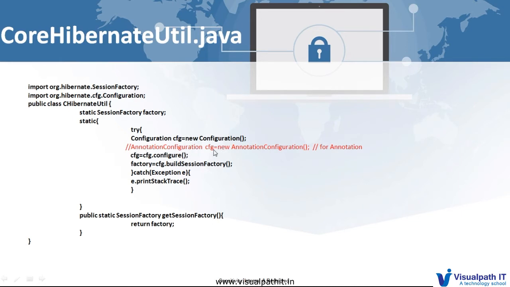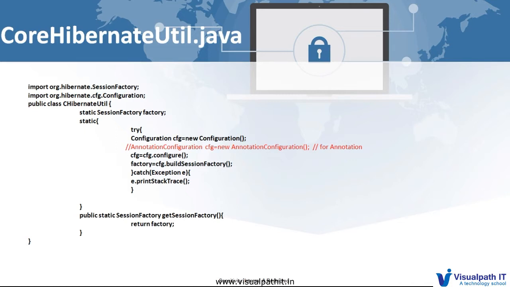Annotation configuration, some object name equal to new annotation configuration. So we will change that to annotation configuration. In this code, that is the only one change in the core and in annotation. We have to move